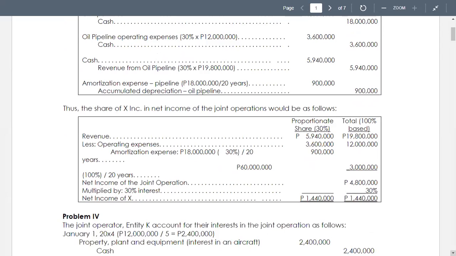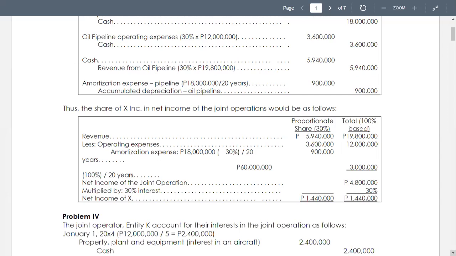And then we deduct the operating expenses. The share of X in 12 million is only 3.6 million. Again, it's 30%. And then the depreciation of the pipeline is 900,000.